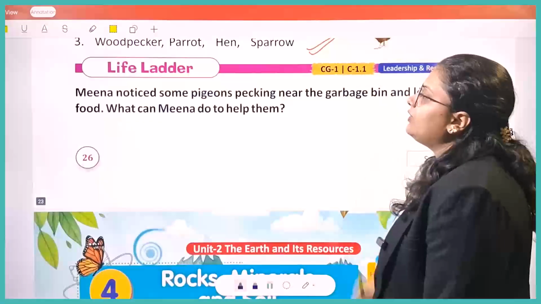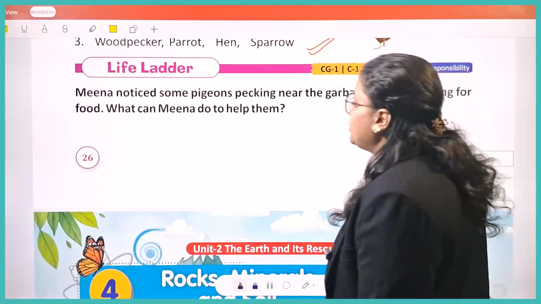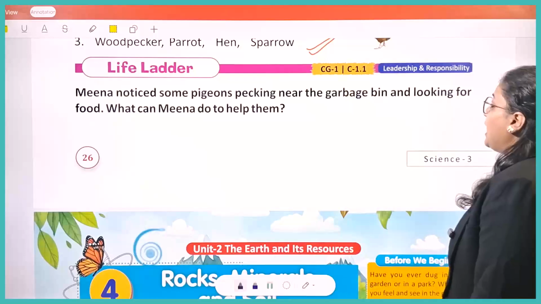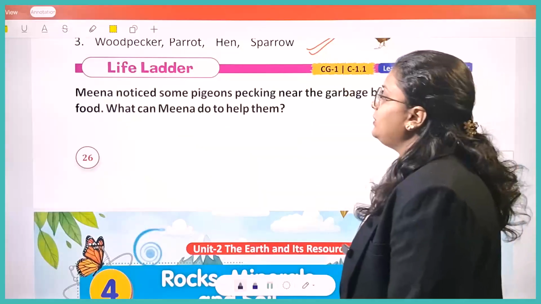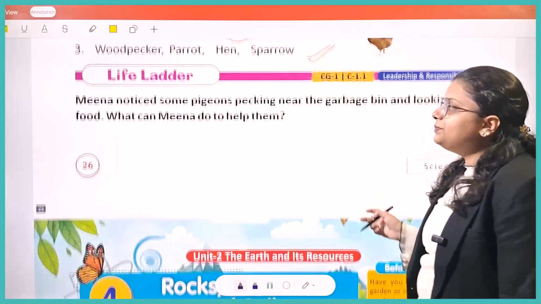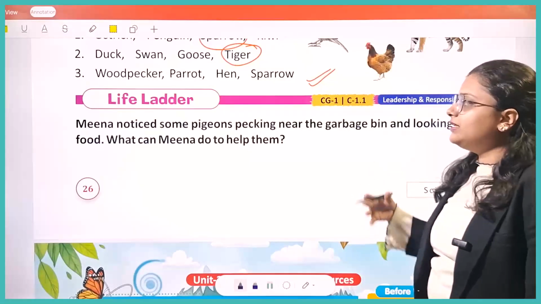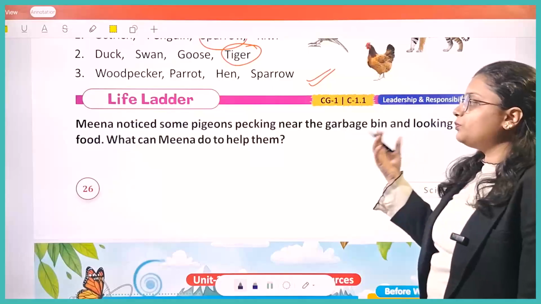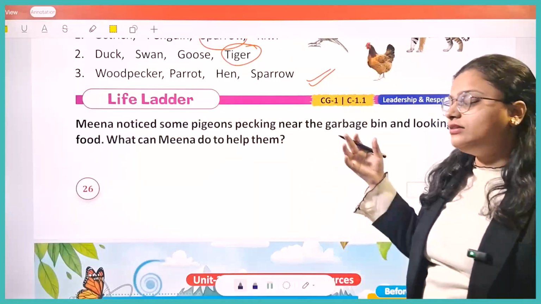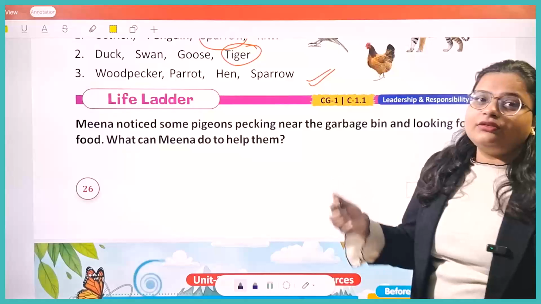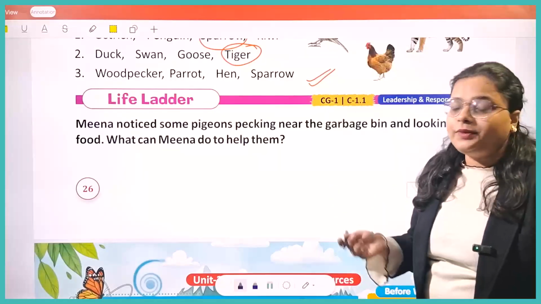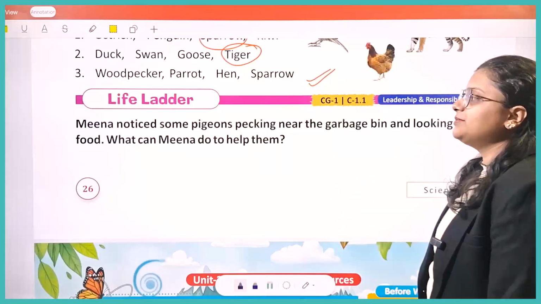Okay. Now we have Life Ladder. Nina noticed some pigeons near the garbage bin looking for food. What can Nina do to help them? She can simply put a bird feeder near her house so that the pigeons can find food easily there, and they do not look in garbage, and by mistake consume plastic. Okay, so this is what you can simply do.